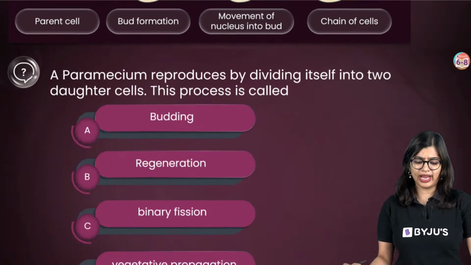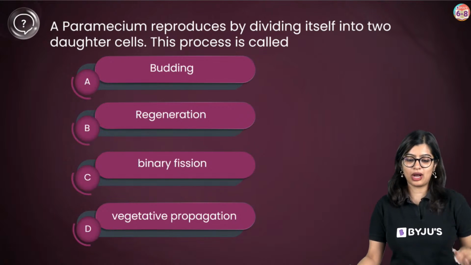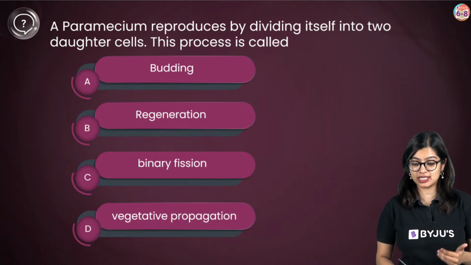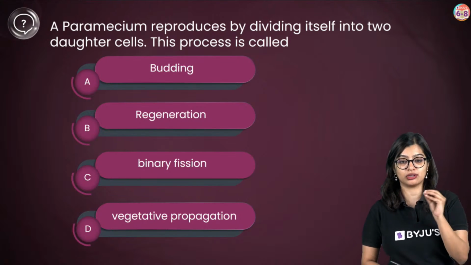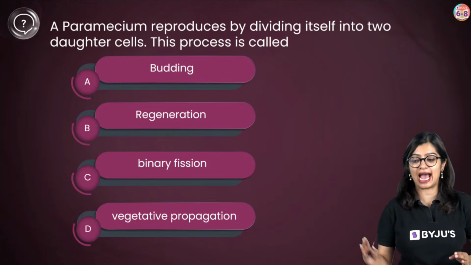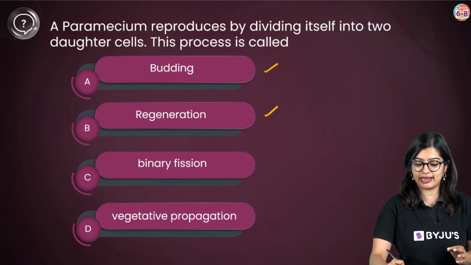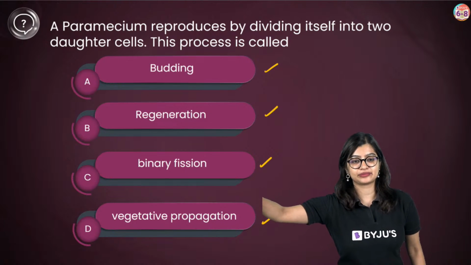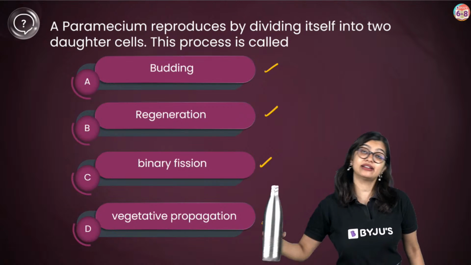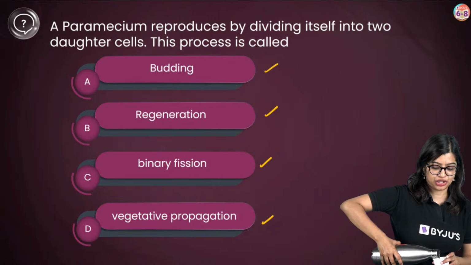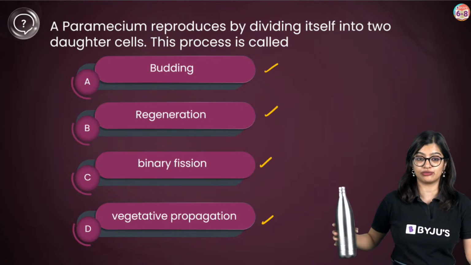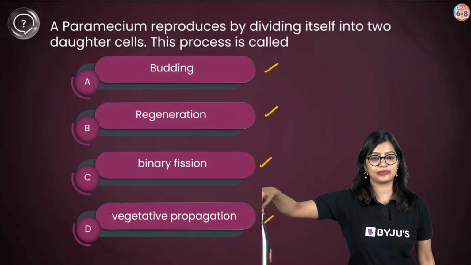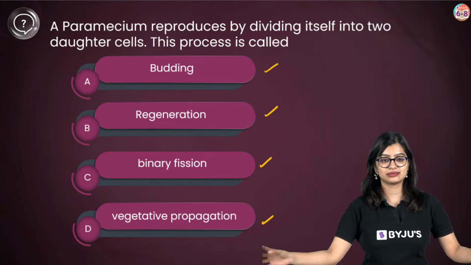Okay? Quick question in the meanwhile. Now, a paramecium, read the question. A paramecium reproduces by dividing itself into two daughter cells. This process is called as dash. Budding, regeneration, binary fission, or vegetative propagation. What is the answer? You have a different name given to you, which is paramecium, and it is undergoing a process of division where it is only splitting and giving rise to two daughter cells. So what would the answer be?